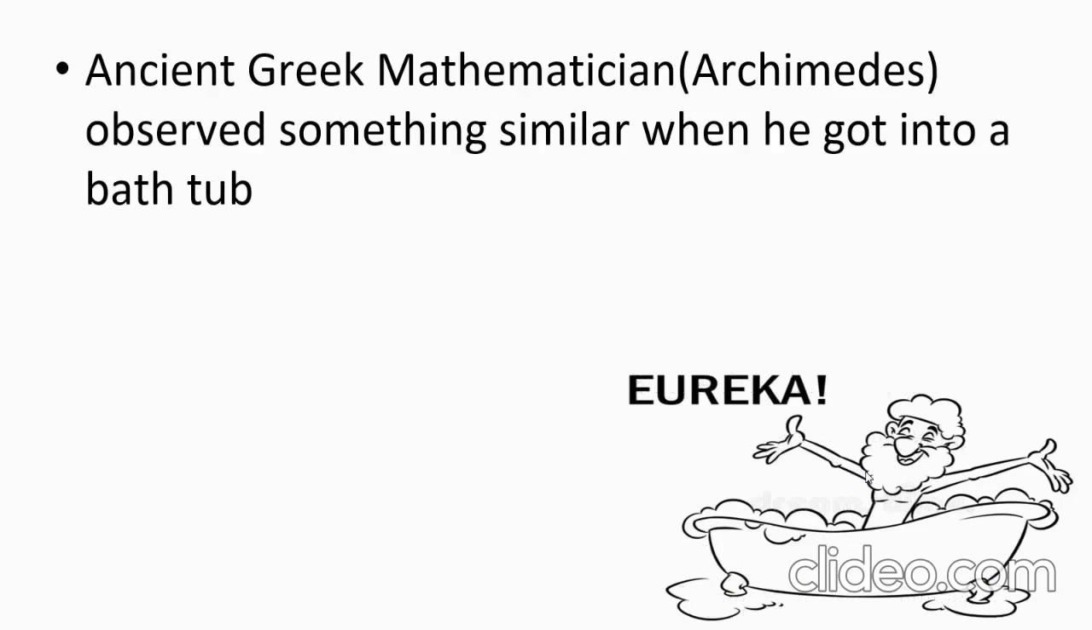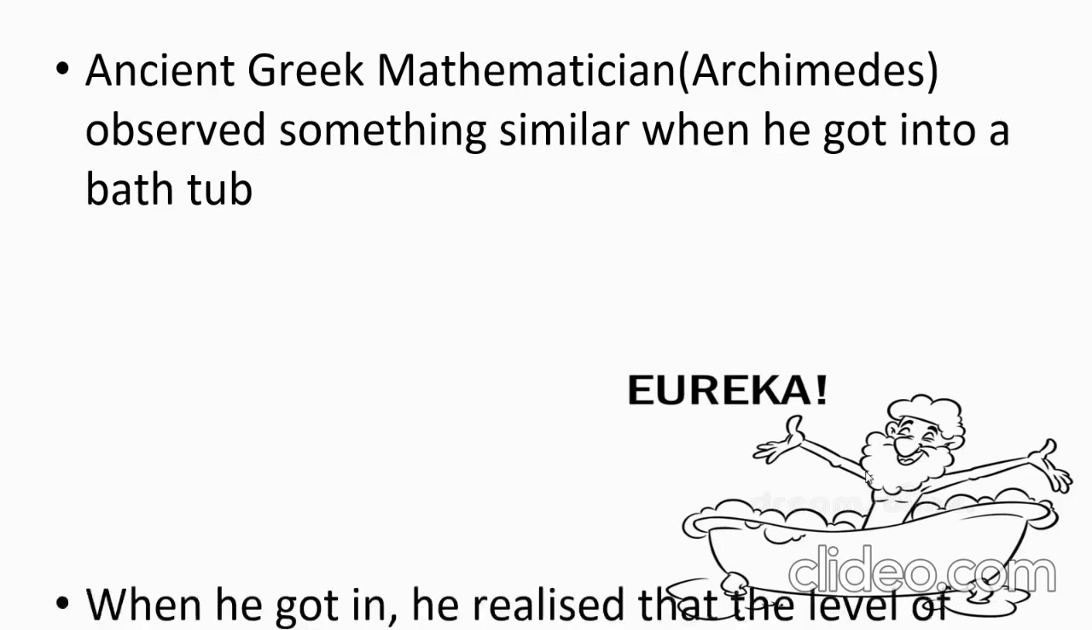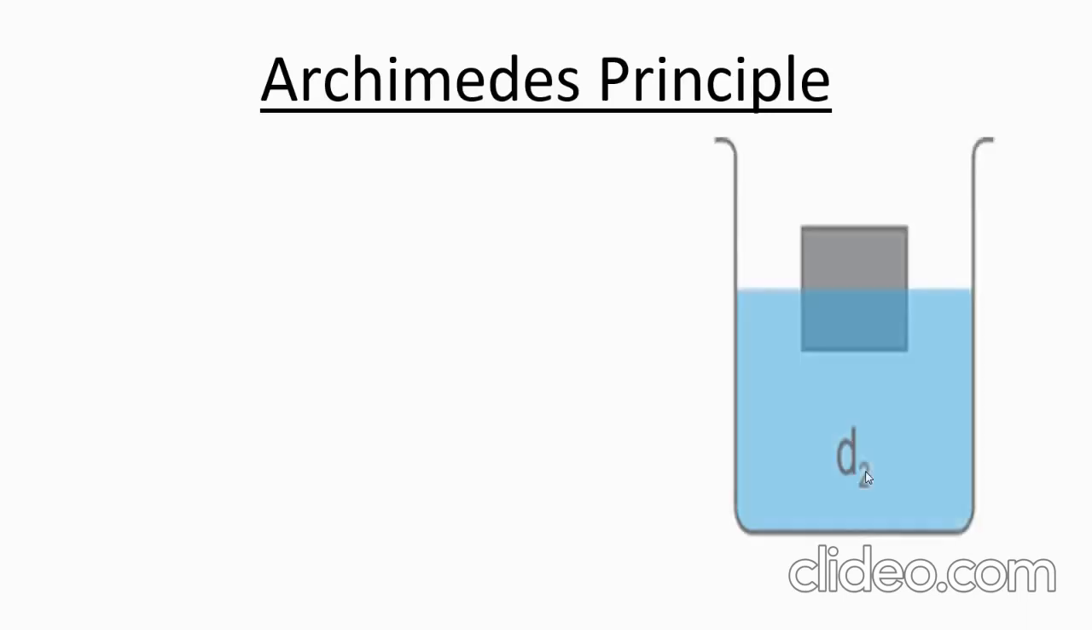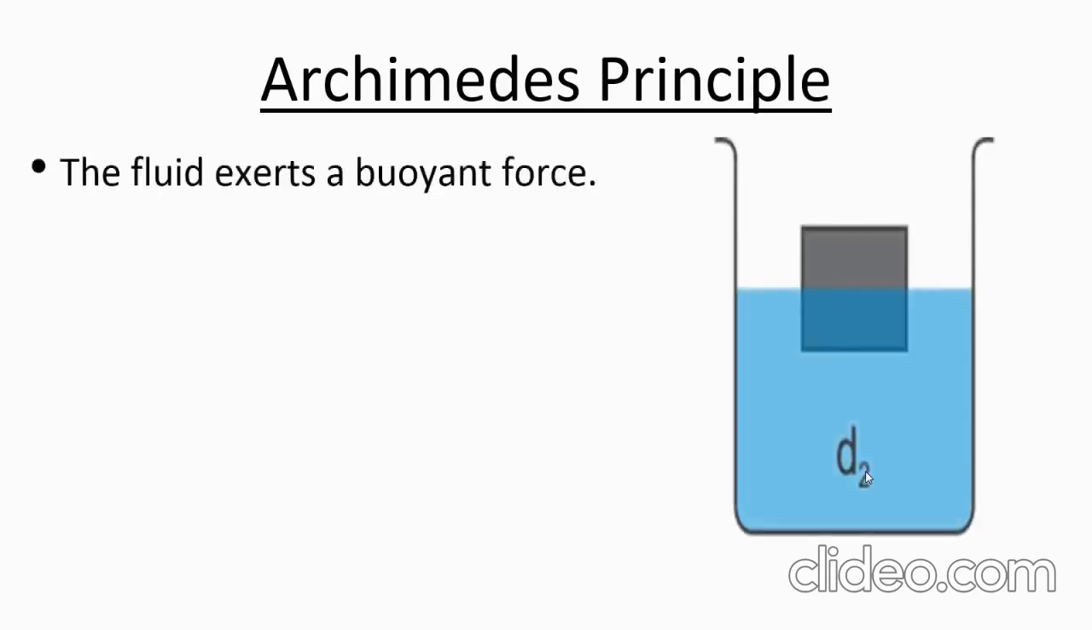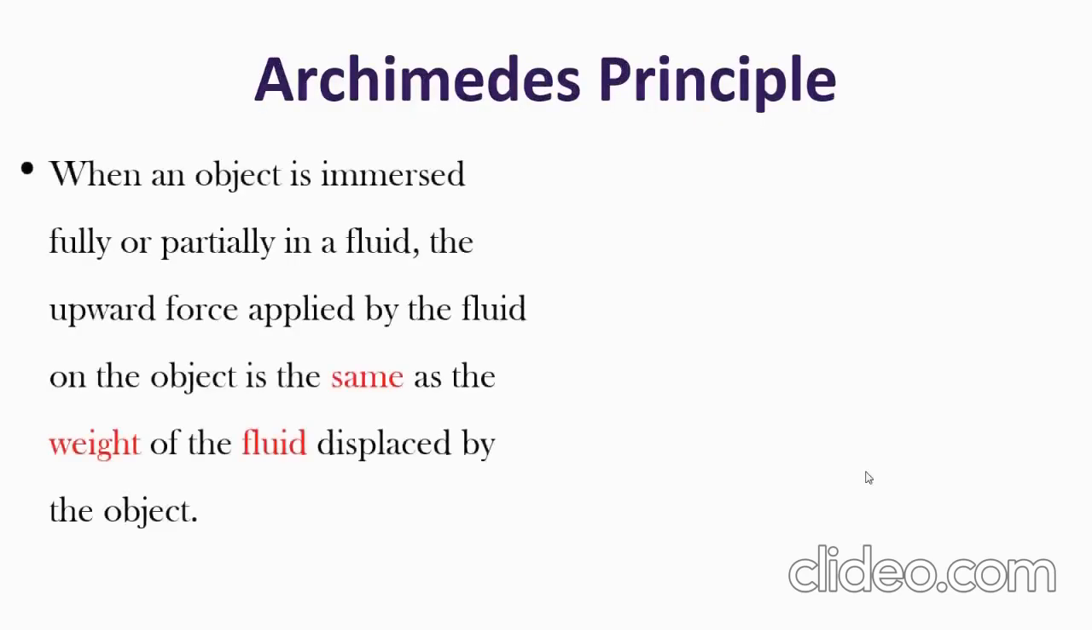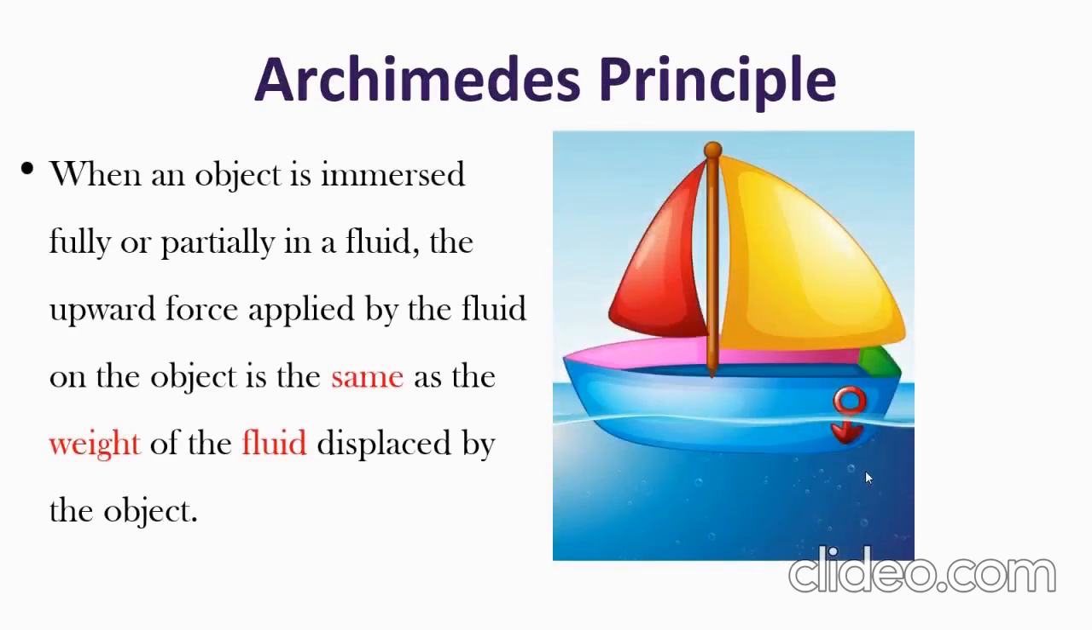The ancient Greek mathematician Archimedes observed something similar when he got into a bathtub. When he got in, he realized that the level of water went up. And that's how he found Archimedes' principle. So the fluid exerts a buoyant force, which acts upwards. The buoyant force applied by the fluid is equal to the weight of the displaced fluid. And when an object is immersed fully or partially in a fluid, the upward force applied by the fluid on the object is the same as the weight of the fluid displaced by the object. So this is the statement of Archimedes' principle.